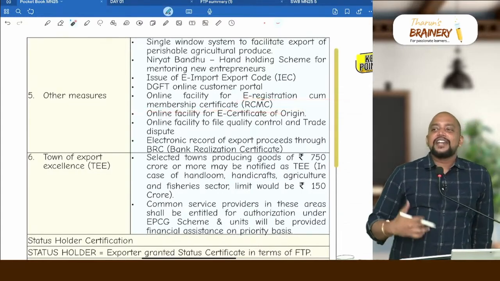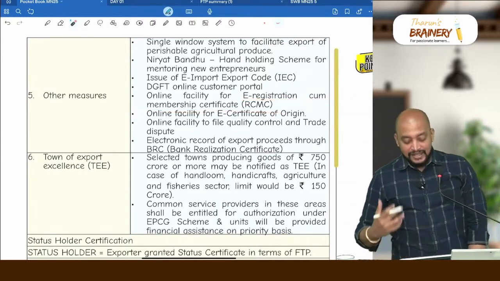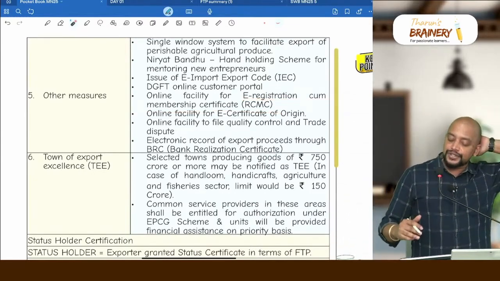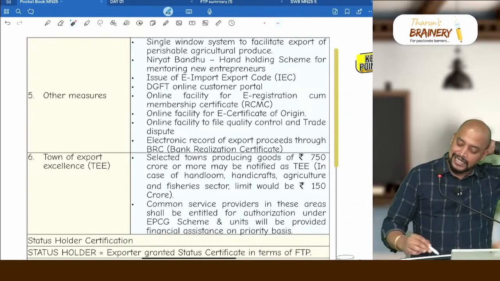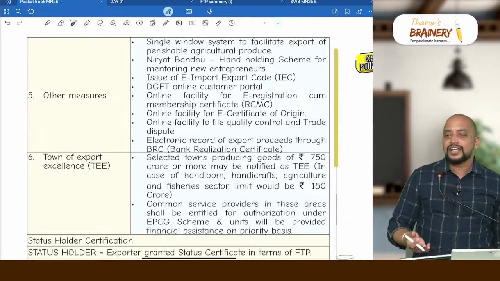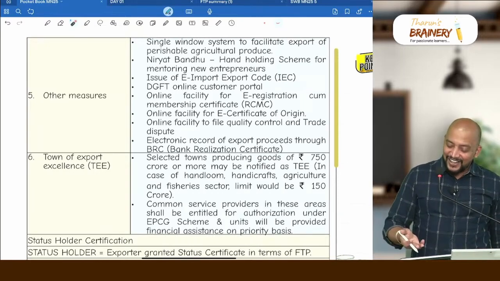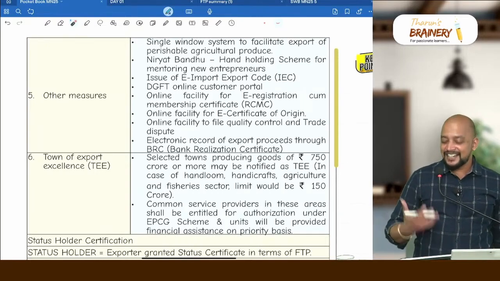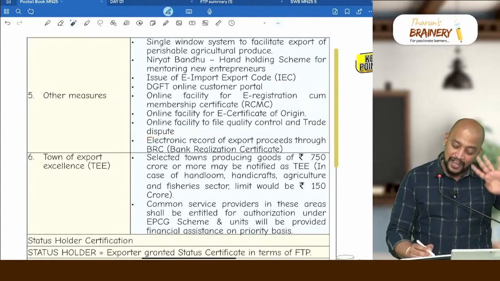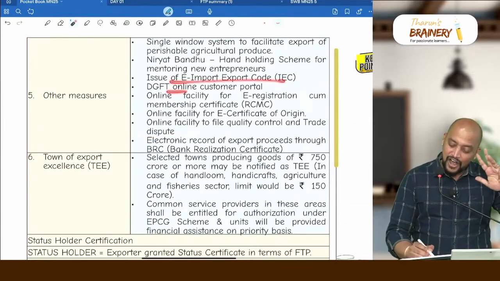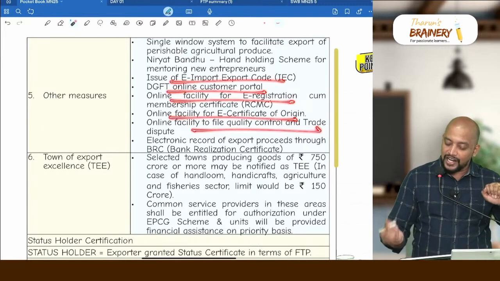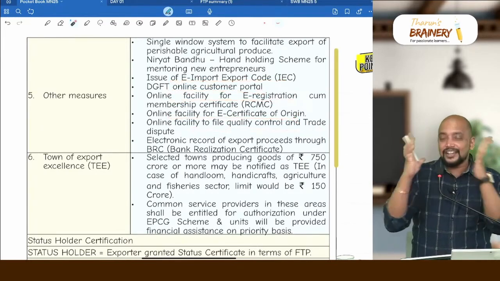Whenever we are exporting, there will be some related export promotion councils. With that export promotion council, we need to take the membership, that is this RCMC, and an online e-certificate of origin. Everything they are giving electronically; they could say it in one line, but they are giving all these things separately as if they have created something great. Online facility to file quality control, so five online. IEC, online customer portal, online e-certificate, online quality filing. So they have brought everything online, got it.